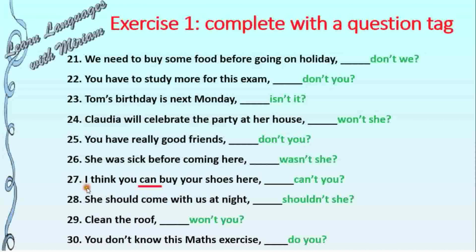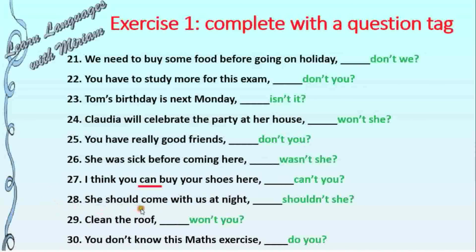because the subject is I. So it will sound strange if I say, I think you can buy some shoes here. Do I? No, that's what I think. So I'm going to take the auxiliary verb of can. In this case, I'm going to say, can't you? So I'm going to take the auxiliary verb can because the main verb is buy. So can, I take this auxiliary verb, can't you?